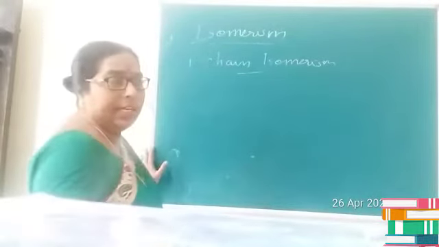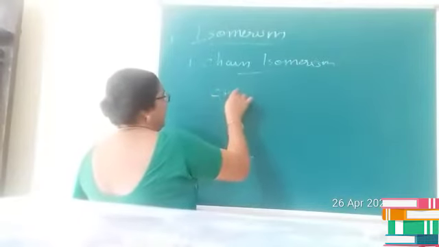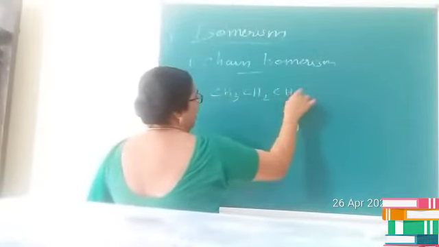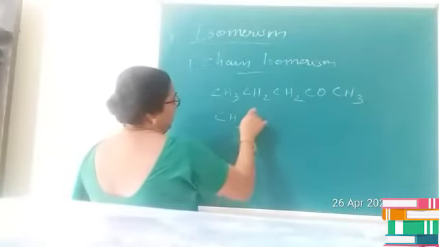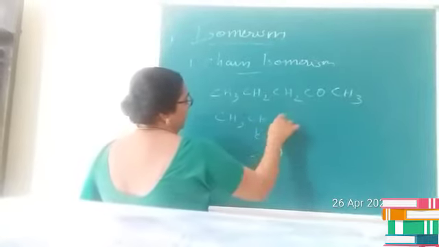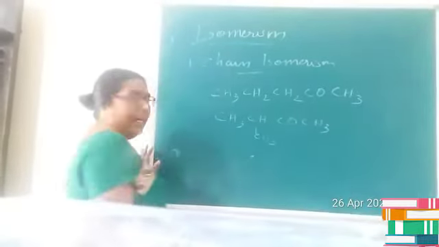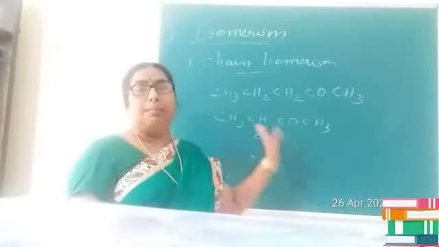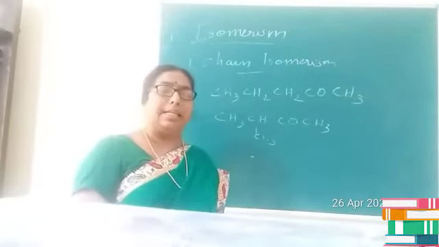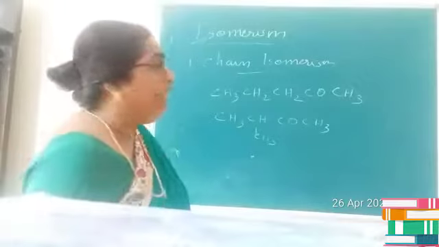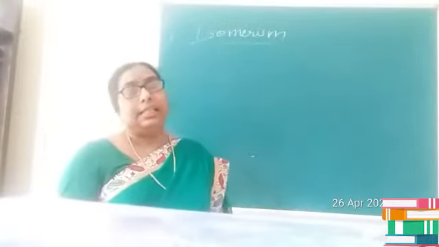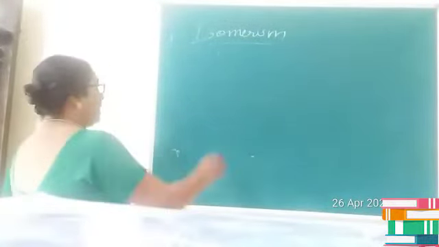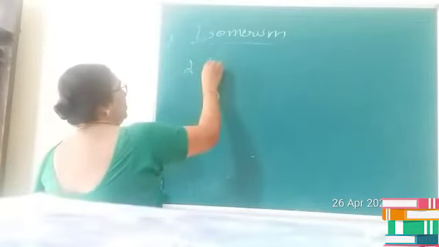As an example for ketone also we can consider here CH3CH2CH2COCH3, or you can consider it as CH3CH(CH3)COCH3. Again you see the molecular formula is the same, but you can see a difference in the carbon skeleton. So this type of isomerism, in which the compounds possess the same molecular formula but show a difference in carbon skeleton, is termed chain isomerism.